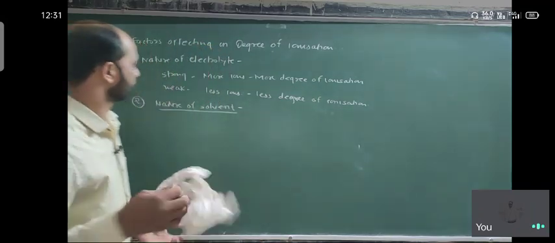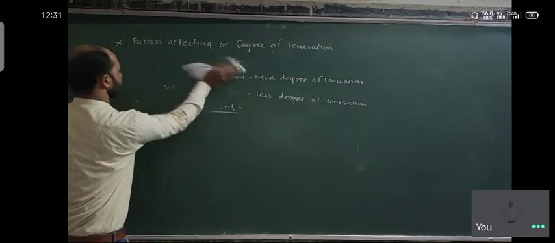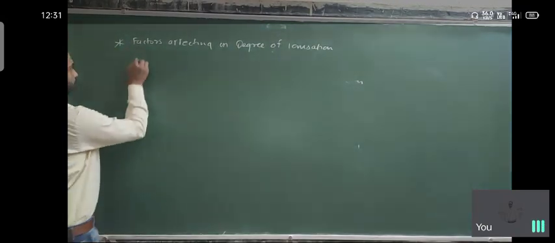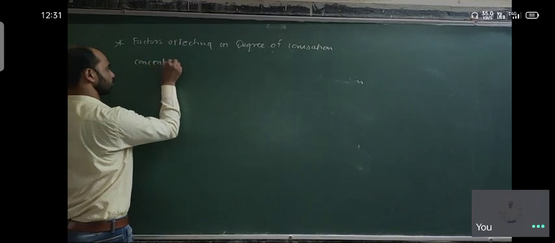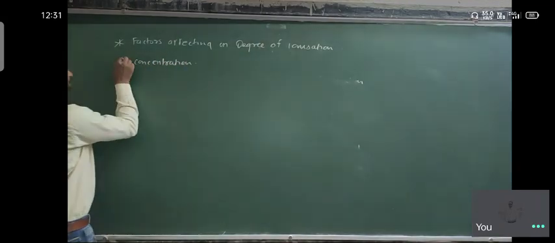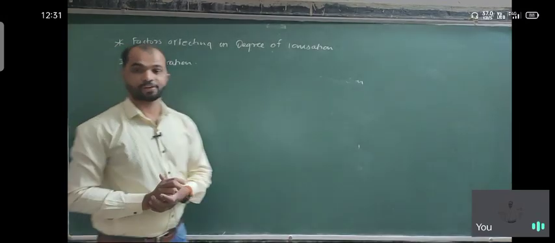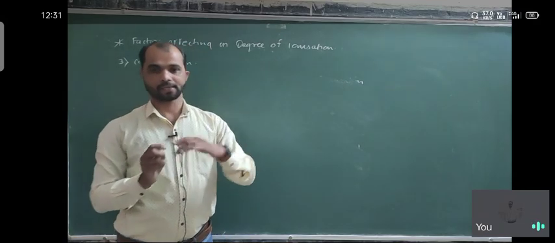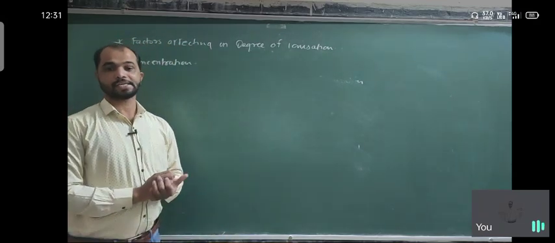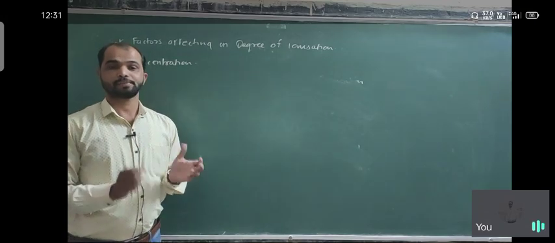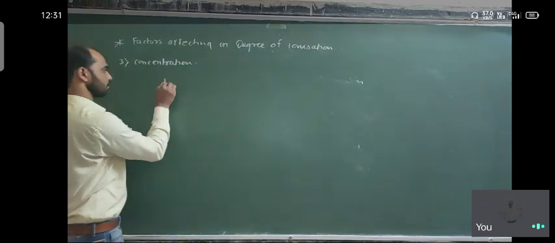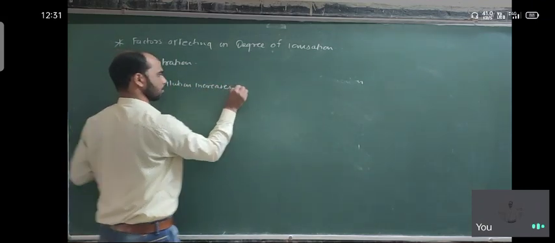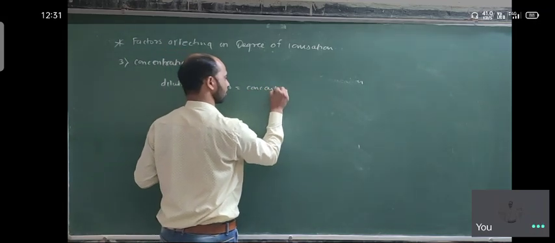Third is concentration. So concentration also influences the ionization. Means dissociation or ionization of electrolyte increases with increase in dilution. So dilution means what? If dilution increases, concentration decreases.